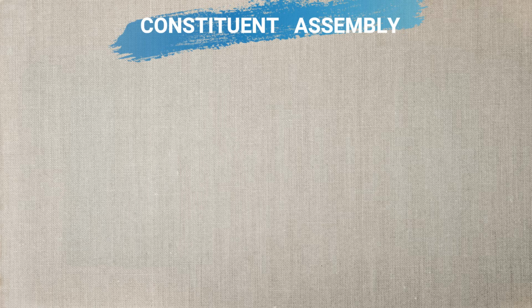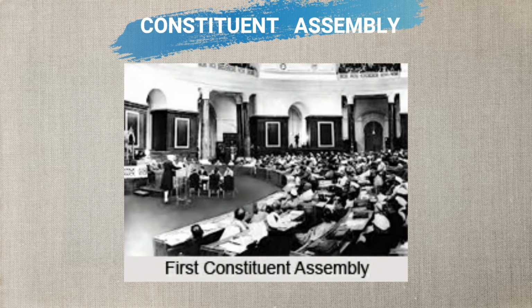The first meeting of the Constituent Assembly was held in December 1946. Soon after, the country was divided into India and Pakistan. So, the Constituent Assembly was also divided into the Constituent Assembly of India and that of Pakistan. The Constituent Assembly that wrote the Indian Constitution had 299 members. The Assembly adopted the Constitution on 26 November 1949, but it came into effect on 26 January 1950. To mark this day, we celebrate January 26 as Republic Day every year.